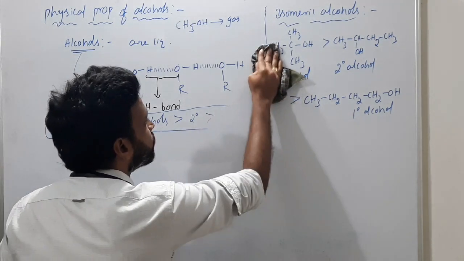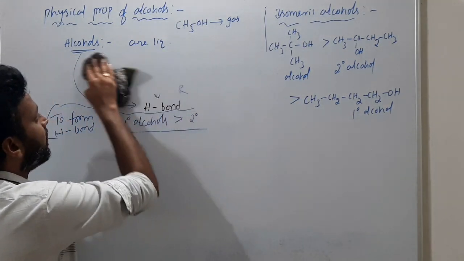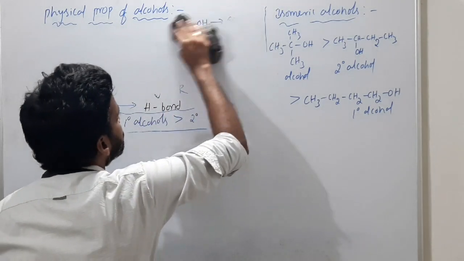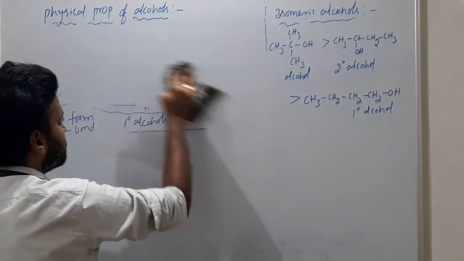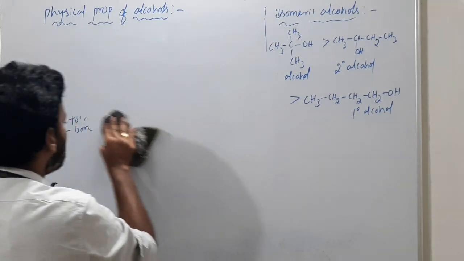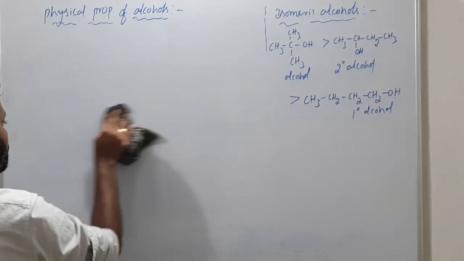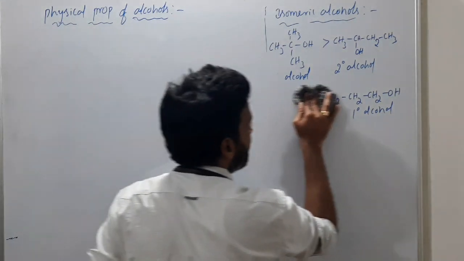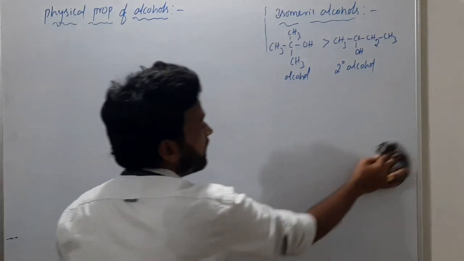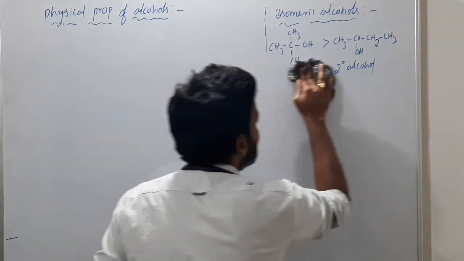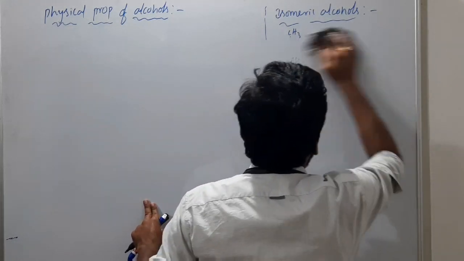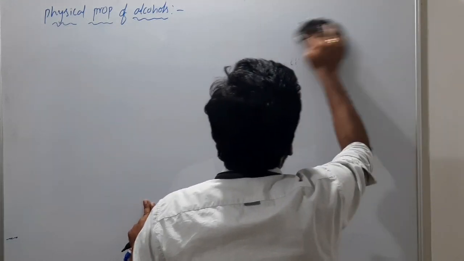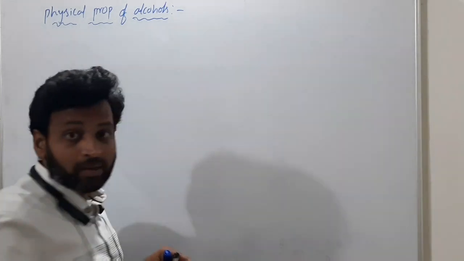If intermolecular forces increase, then boiling point also increases. Please remember what I am saying. Very important: I told you previously, as branching increases, boiling point decreases. Do you remember? You have to remember all those things.